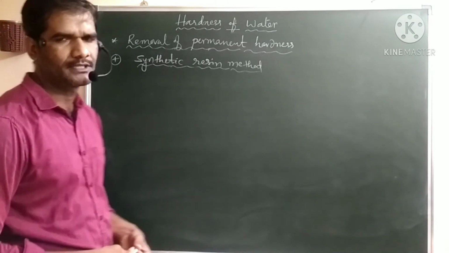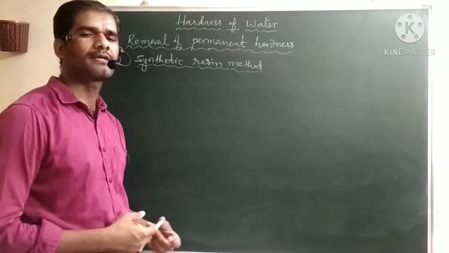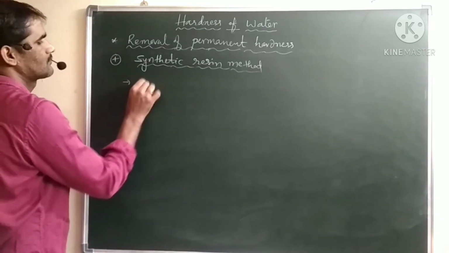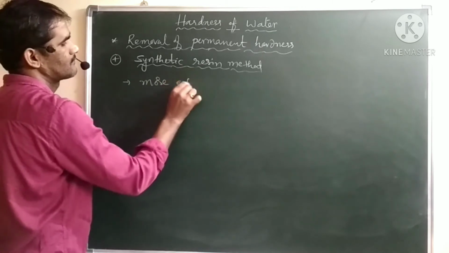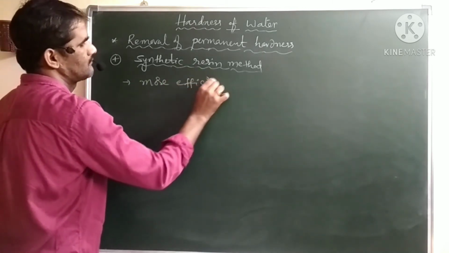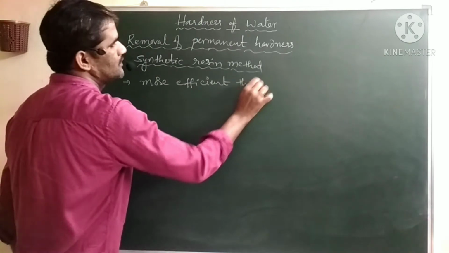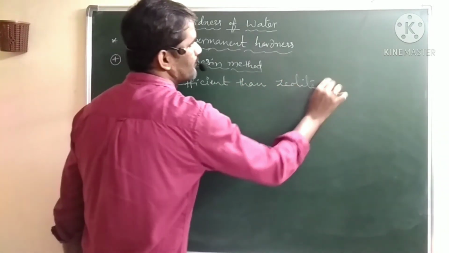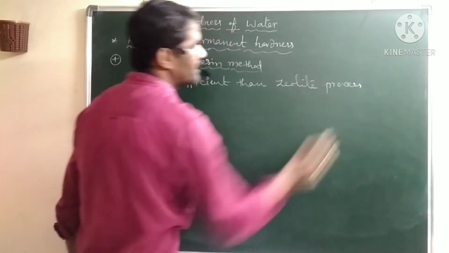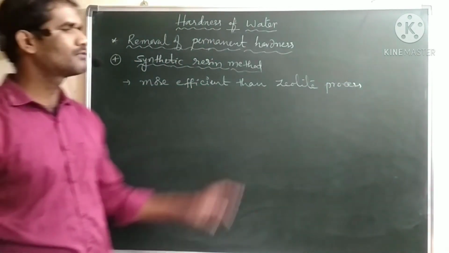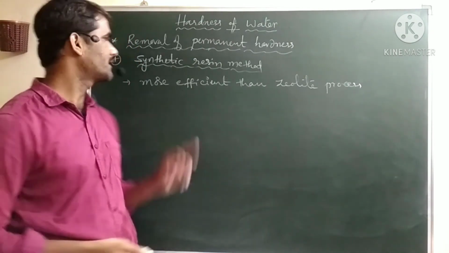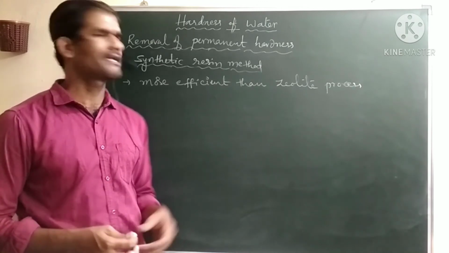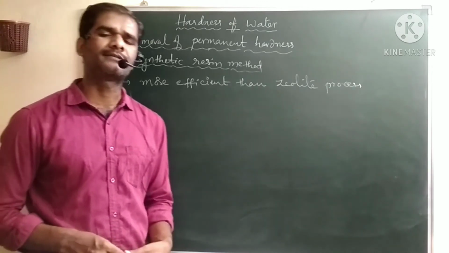Generally the zeolite process is a little efficient, but the synthetic resin method is still more efficient. In the zeolite process we remove only the cation part, but in the synthetic resin process we remove both cations and anions. We can call this a kind of ion exchange process also.